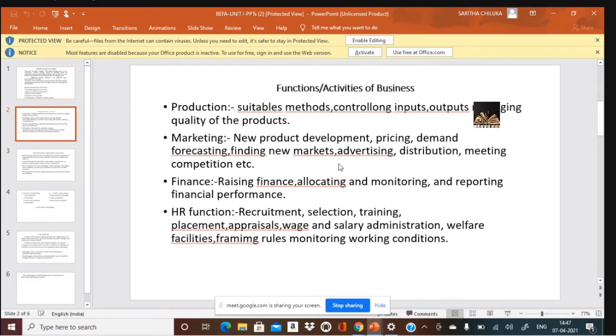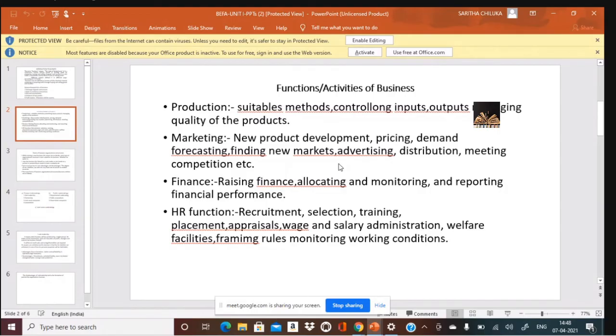The last is the HR function. How do you recruit? Right from recruitment is the first one. Recruitment is nothing but posting advertisements in newspapers, campus recruitment or websites, whatever is the first step. Then from the applications that you get, you select, isn't it? The prospective applicants are selected in the selection process. You may have a written test, an interview, an HR round, a personal round, a technical round. If you pass through all, you will come with the happy news of an offer letter, then you get trained, then you get placed, then you will be sitting in appraisals.